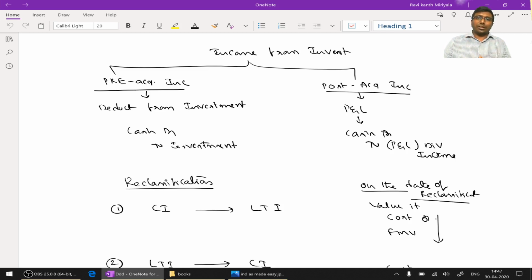If it is pre-acquisition income, it should be reduced from the cost of investment. So the journal entry would be cash account debit, credit to investment. It is understood that what I paid is what is received as income. That's why this is not earned income. This is a capital receipt kind. That's why it is reduced from the investment account. If it is post-acquisition income, it should be transferred to P&L as usual. That is one small concept.